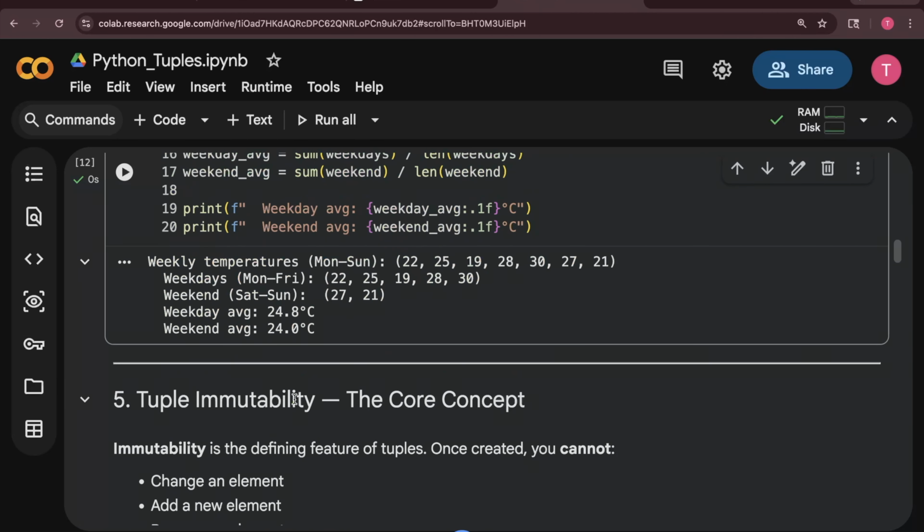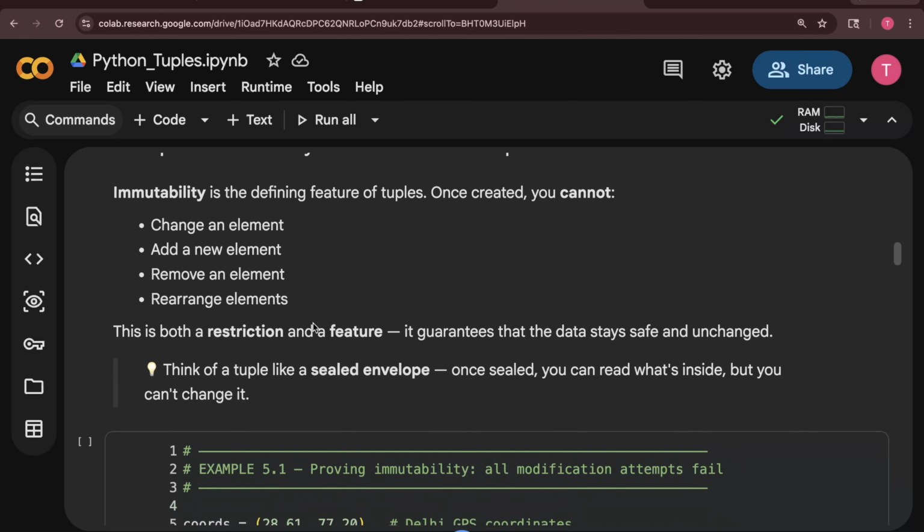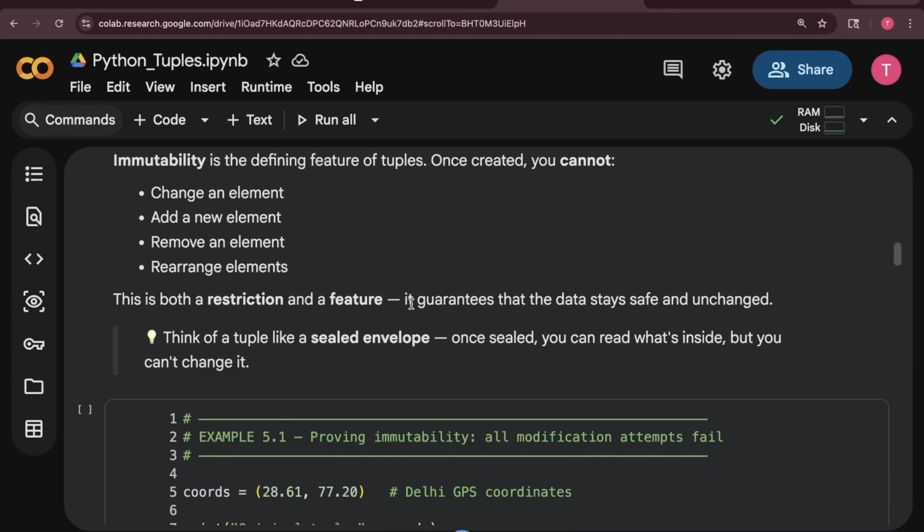All right. Now tuple immutability, which is the new thing that we need to know. So immutability means what? Immutability is the defining feature of tuples. Once created, you cannot change an element, add a new element, remove an element, or rearrange elements. You cannot do any one of them. This is both a restriction and a feature. It guarantees that the data stays safe and unchanged. So by mistake, if you call any method, it will not create changes inside your tuple, which is a good thing. Think of a tuple like a sealed envelope. Once sealed, you can read what's inside, but you can't change it.